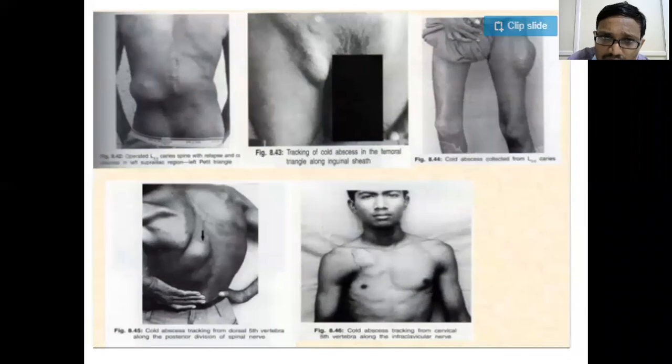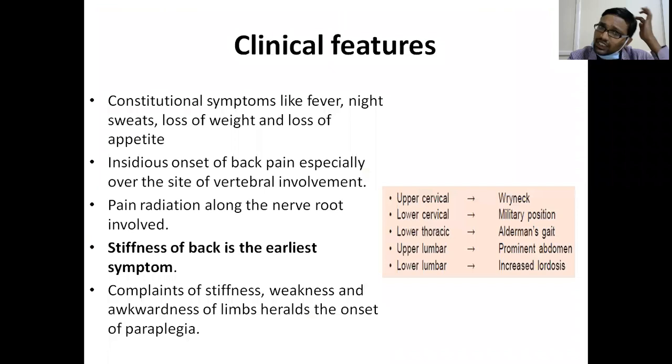This is why the diagrammatic representation is more important. A cold abscess has to be approached with caution, because if you drain it, it results in non-healing sinuses or ulcers. The clinical features I have already described: fever, weight loss, loss of appetite, night sweats. Why it has occurred, I have previously told.